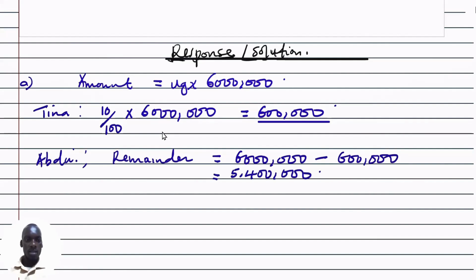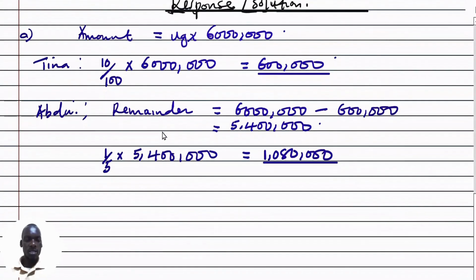Then Abdu got a fifth of the remainder, 5,400,000. When I compute this, I get 1,080,000. So this is the share for Abdu.